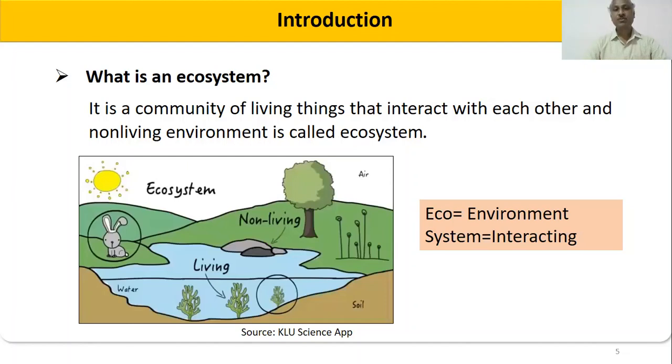So it's a community of living things that interact with each other, okay, and living and non-living environment is called the ecosystem. So in general, the ecosystem is an interaction. It is a community which takes the interaction between the living and non-living things. That community which takes the interaction between living and non-living, that we will call an ecosystem.